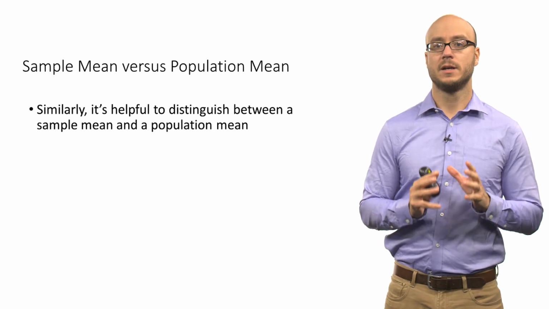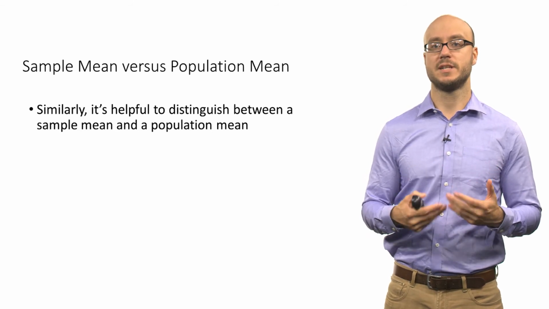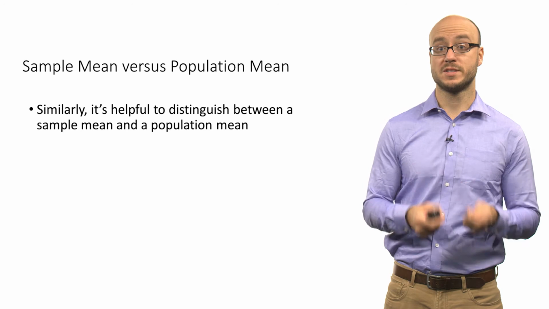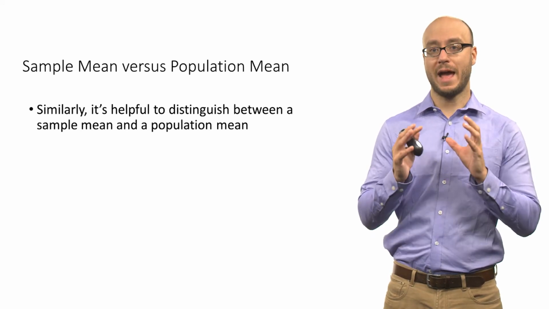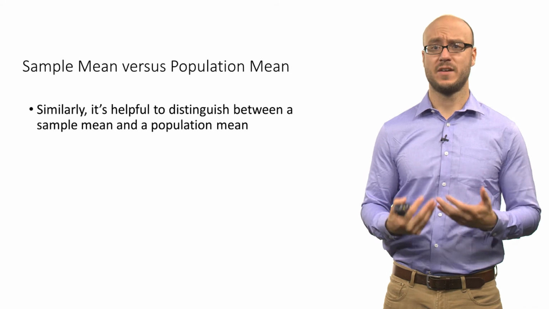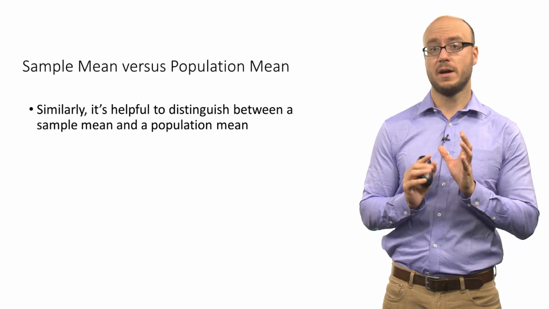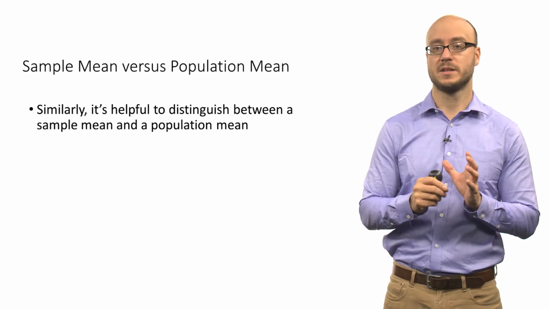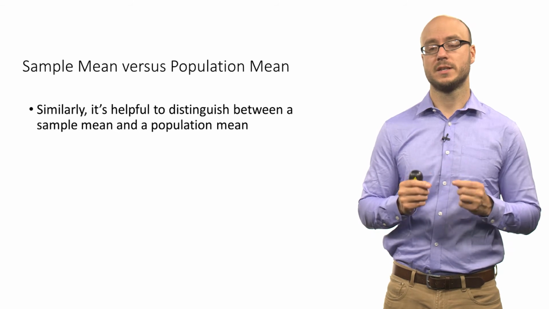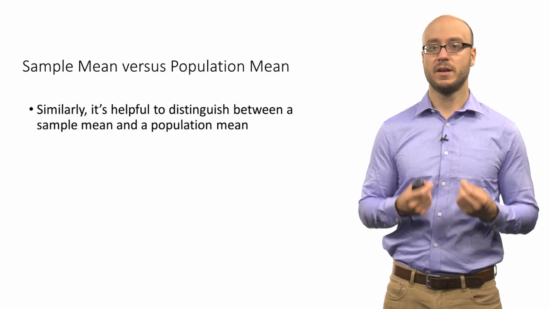If you recall, a sample is some subset of a population, and statisticians and data analysts often work with samples because they're just much easier to collect. They're much cheaper. When you have a population of data, it's very expensive. You have to conduct a census. So a lot of statistics is about taking a sample from a population and saying something about the population based on that sample.